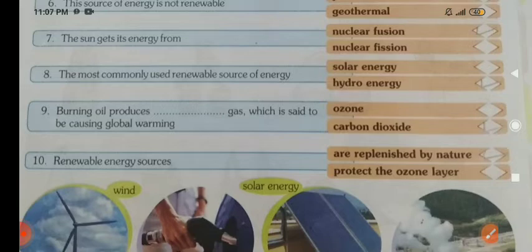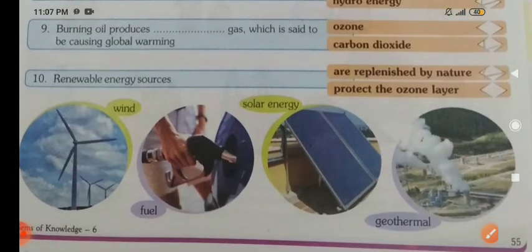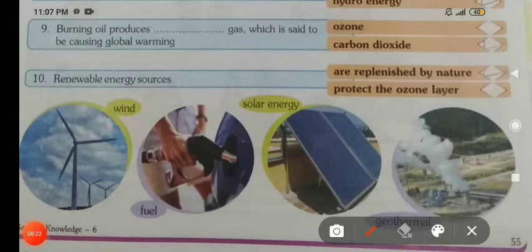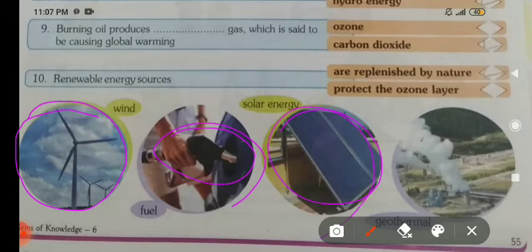Here some pictures are given. First is wind energy. You can see windmills here. Second is fuel. Third is solar energy, given in the figure here. And fourth is geothermal energy. You can identify them from the pictures also.